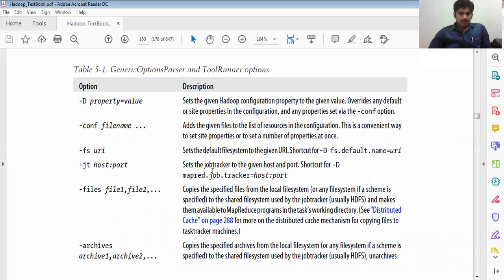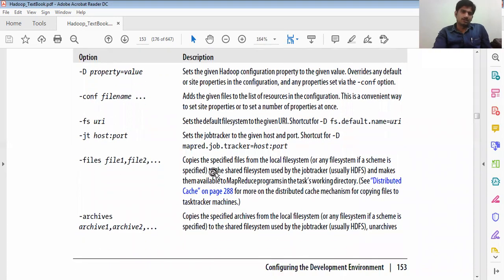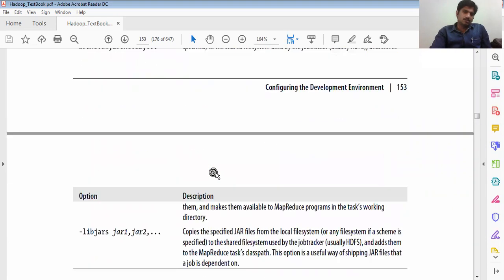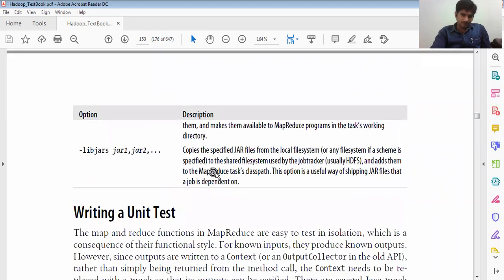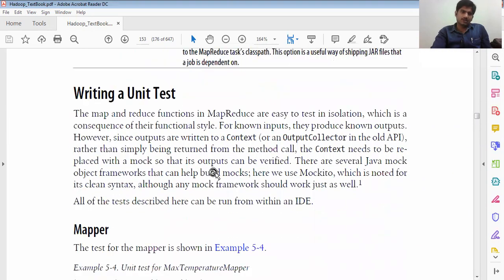So in order to do this, we are going to run some tools. The tool is nothing but ToolRunner. In this ToolRunner, the GenericOptionsParser is run automatically by default. So while running this, we take some default configurations.